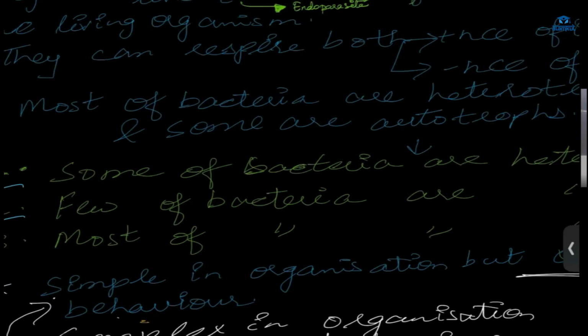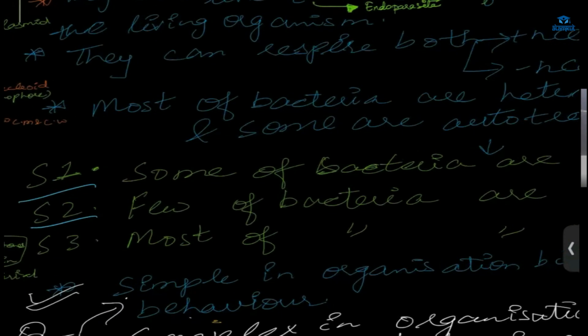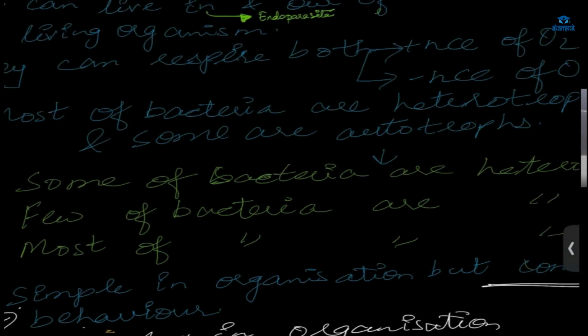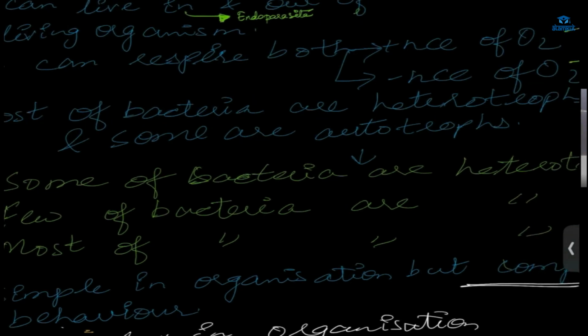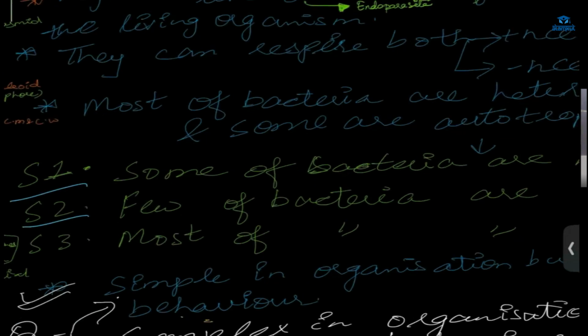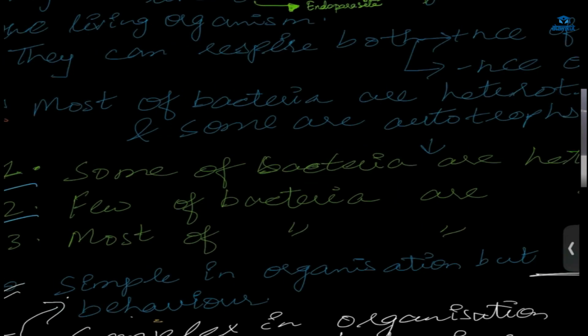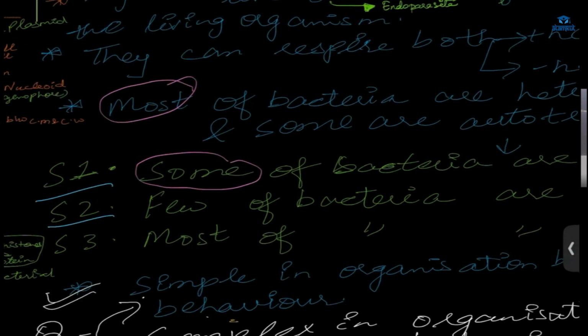Now tell me, in these statements, which is the correct one? In your book, it is given most of the bacteria are heterotroph and some are autotrophs. But in the first statement, it is given some of the bacteria are heterotroph. Some it is given, but in your book, it is given most.